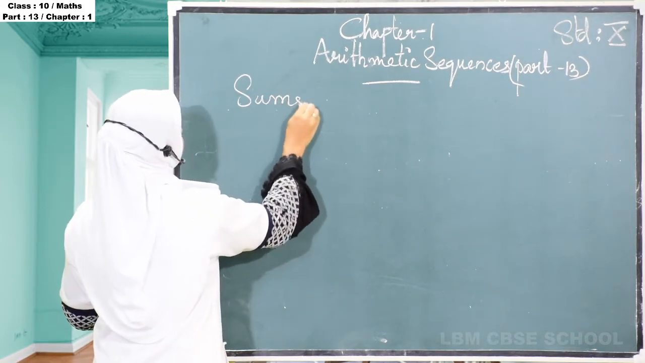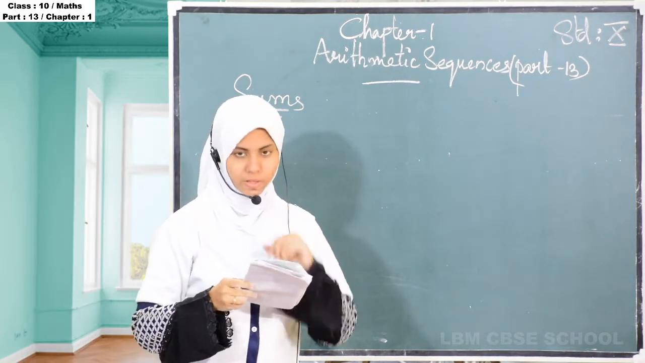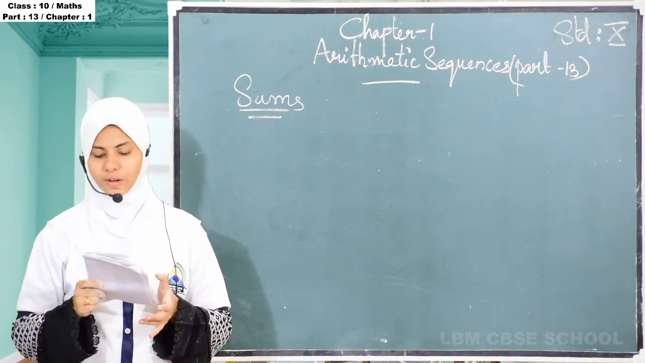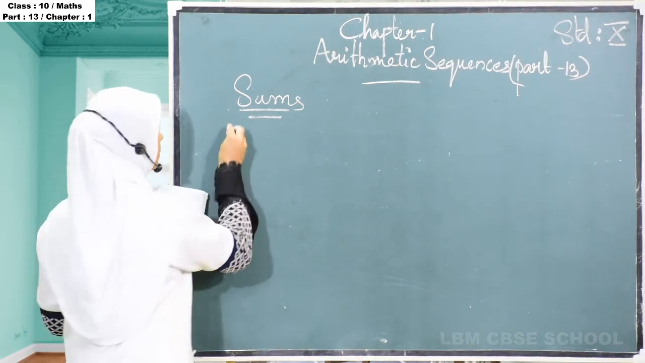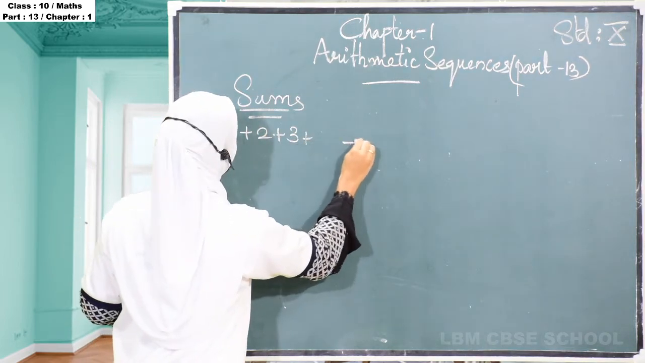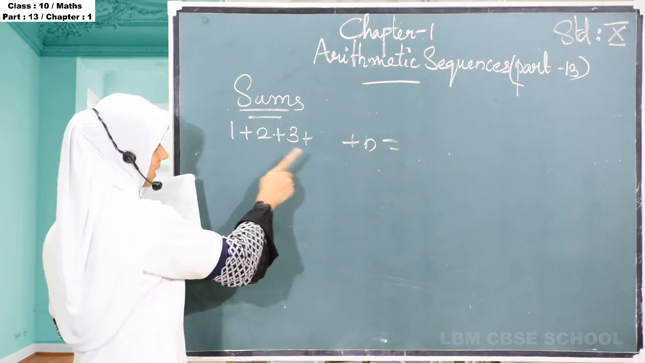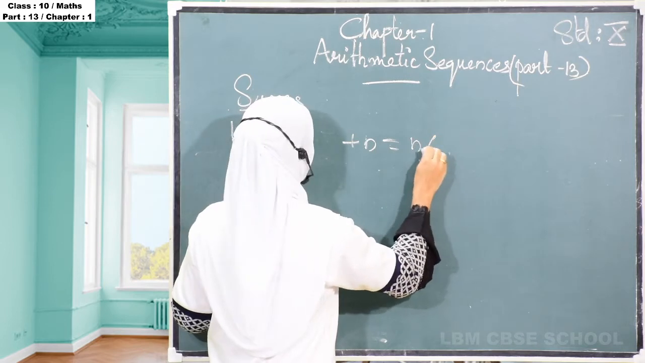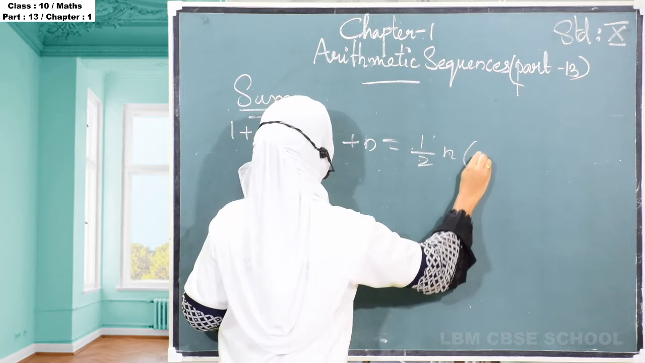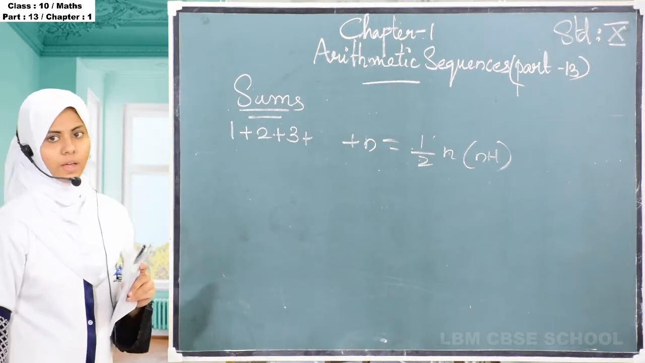Next topic of this chapter is sums. We already know that the sum of the first n natural numbers, 1 plus 2 plus 3 plus etc. plus n, is half of n into n plus 1.